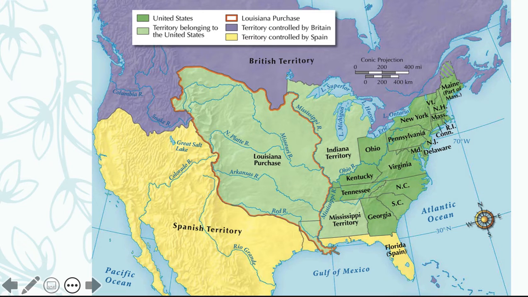To get an idea of how vast this territory is, the Louisiana Purchase is circled in red there, and everything that was not in red is the land that we had before. This land that we had before, you can see, is half of what our nation was. We doubled the size of our nation.